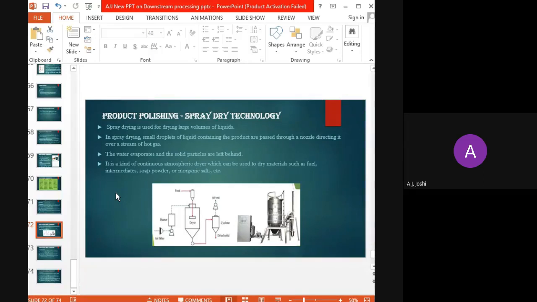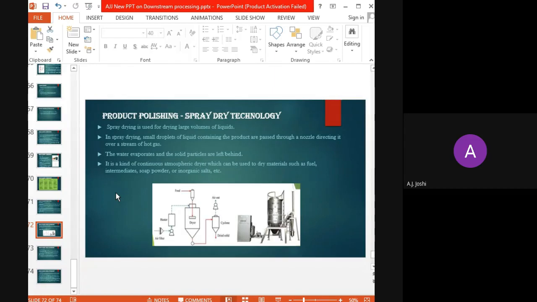So if the solid content is more and the liquid content is less, then it is subjected to lyophilization, so that it will be directly sublimated and it will be the purest form of that product, that is in the dried form. But instead of that, whenever large volumes of liquids are to be packaged, then spray drying is preferably used.